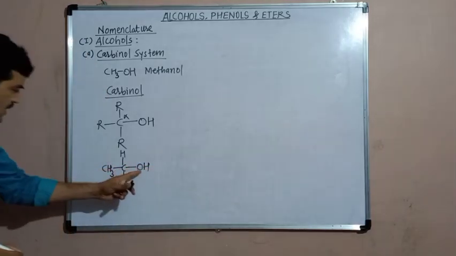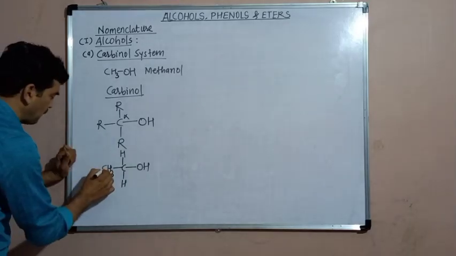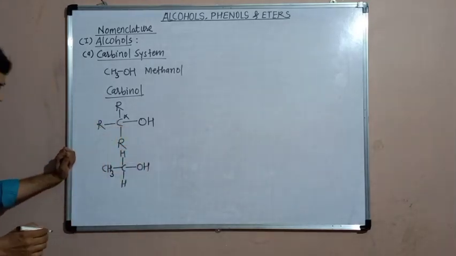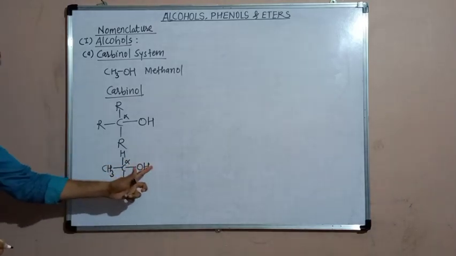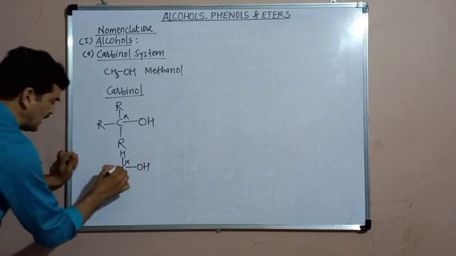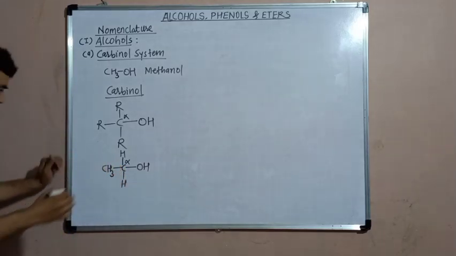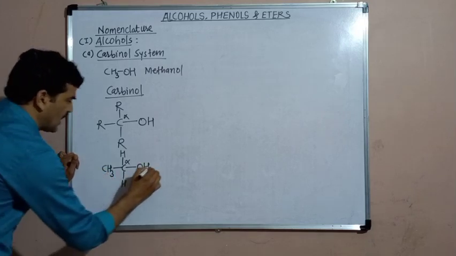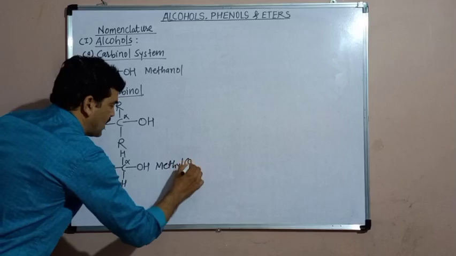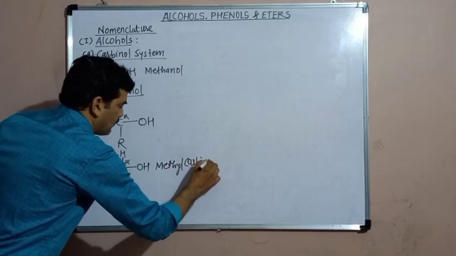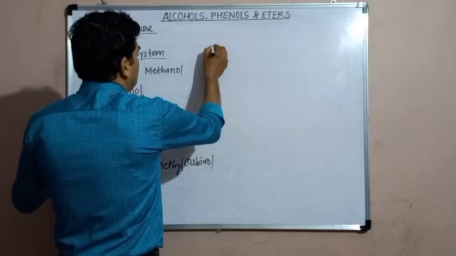Then it will be named as methyl carbinol, because this is the alpha carbon, the carbon to which the OH group is attached, and one alkyl group, methyl, is attached to this carbon. Methyl carbinol.